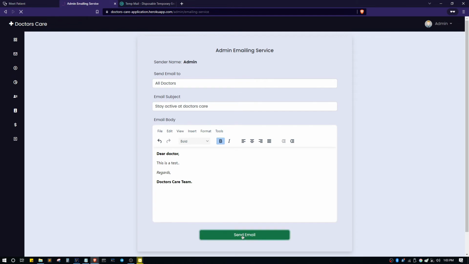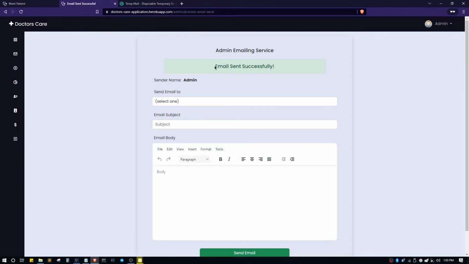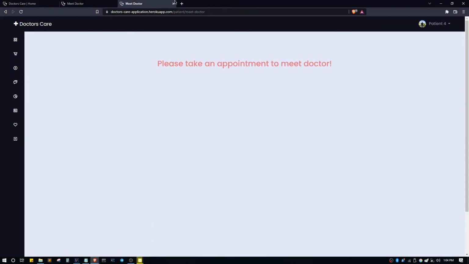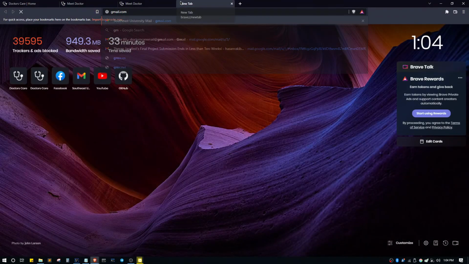Now, if we click on send email, it will email all doctors. Here we can see the alert: email sent successfully. Now let's check our Doctor's Care Gmail.